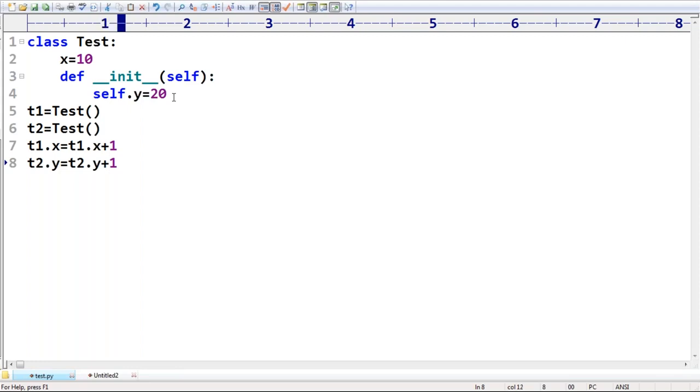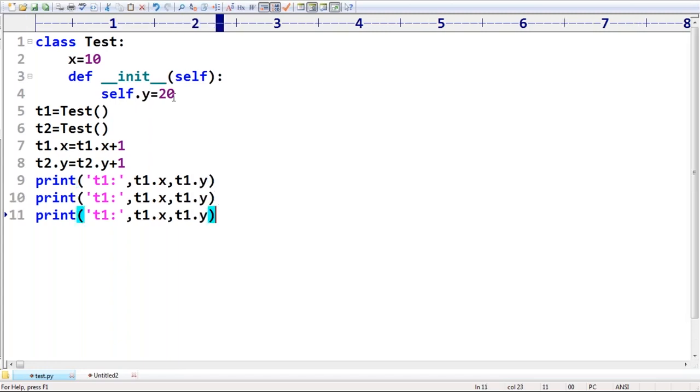Now print t1.x, t1.y. Next, print t2.x, t2.y.